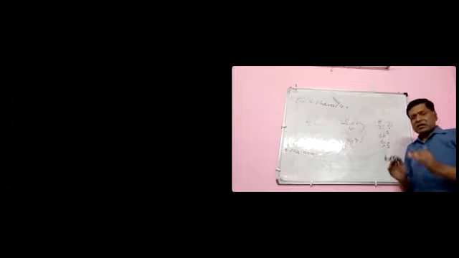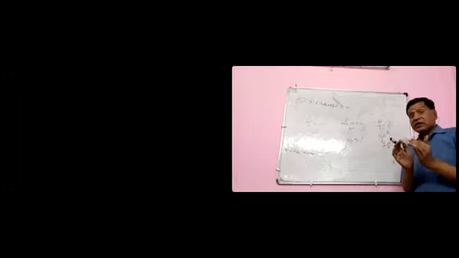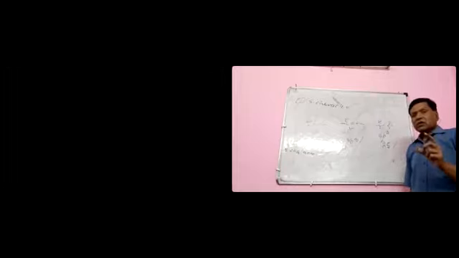Increasing the s character means a smaller orbital where the lone pair is present. So it will be closer to the nucleus of the negatively charged carbon.